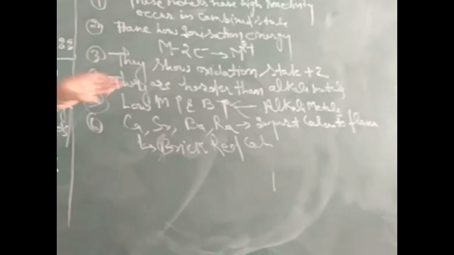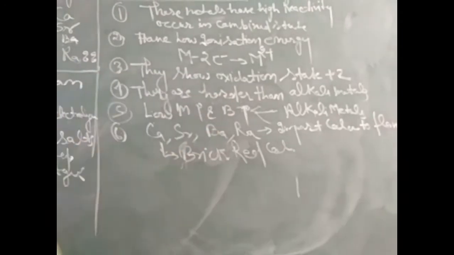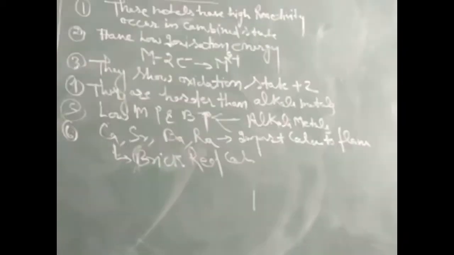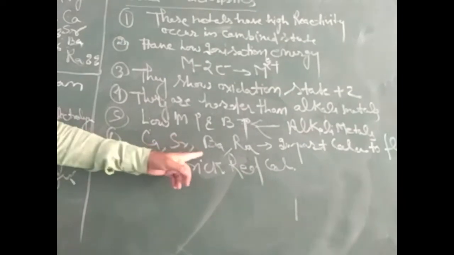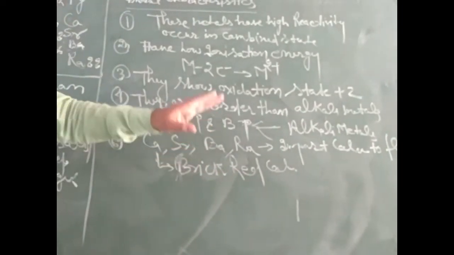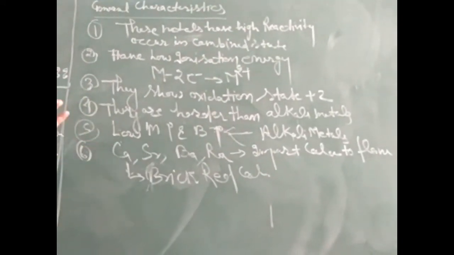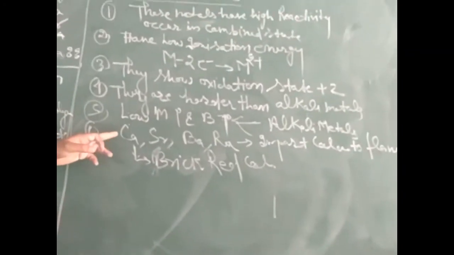in any compound. They are harder than alkali metals. Alkali metals are soft metals, but these metals are harder than alkali metals. They have lower melting and boiling points than alkali metals. Calcium, strontium, barium and radium impart color to the flame. When these elements are brought near a flame, they give a particular color to the flame. For example, calcium gives a brick red color.